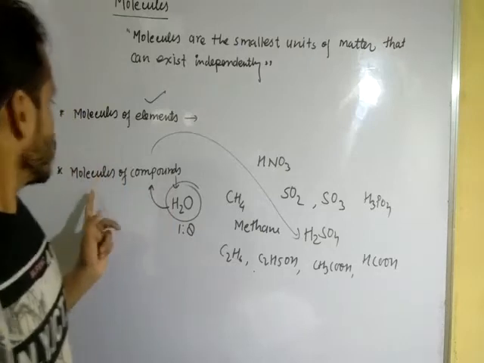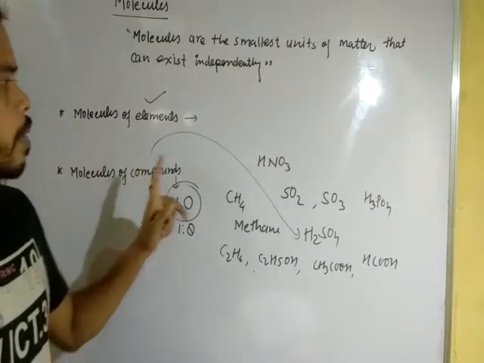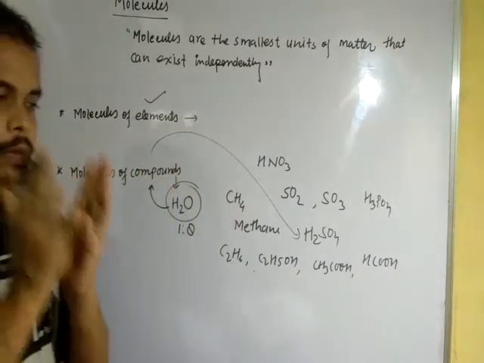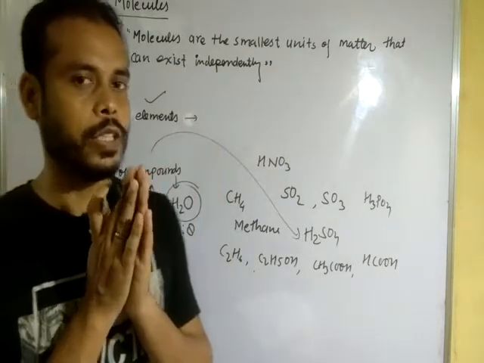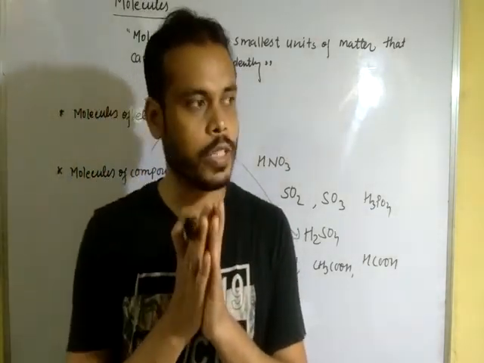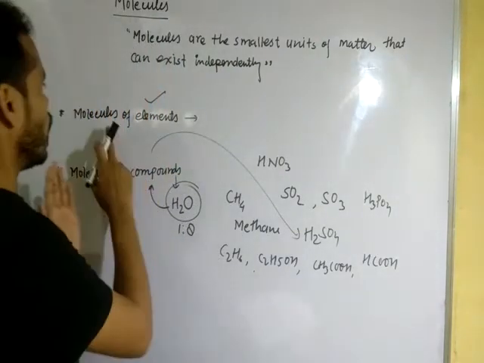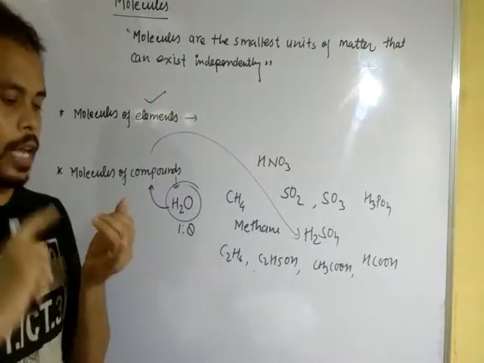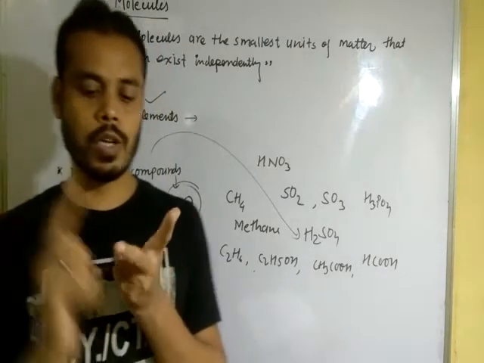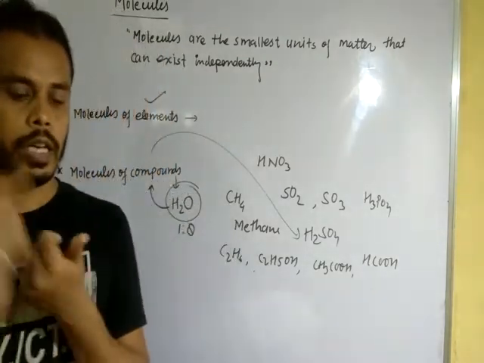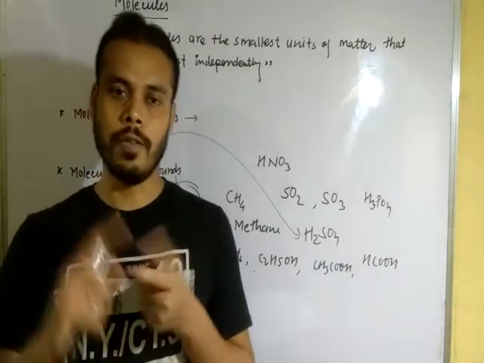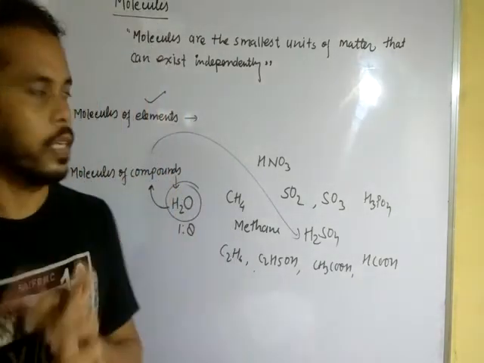So this is known as molecules of compound. When similar atoms combine to form a molecule, it is called molecules of element, like hydrogen, oxygen, chlorine, iodine, nitrogen, ozone, phosphorus, sulfur, etc.